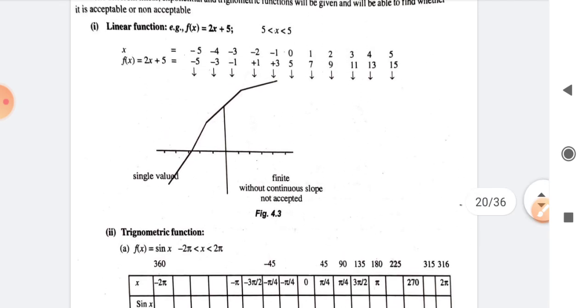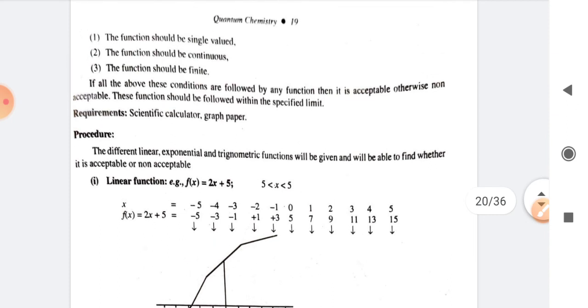Okay, so these are the things which are expected from this experiment. So these two experiments, the first one is chemical kinetics and the second one is this graph plotting. These two experiments are of the non-instrumental type. The instrumental type of experiments we will see in upcoming videos. Okay.